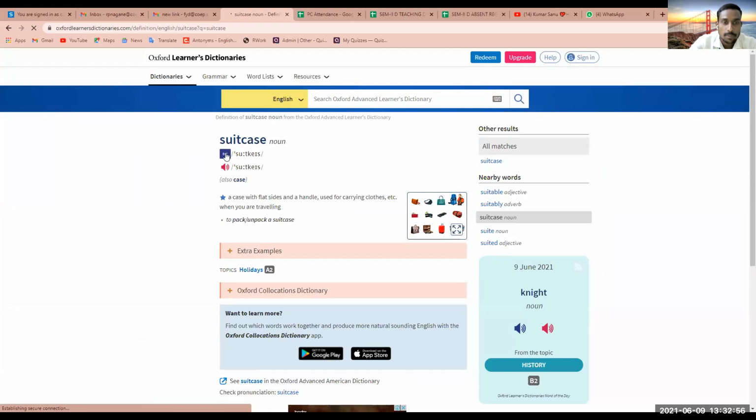I think that you people may not be able to listen it, but on your device you can check it, so that you are going to listen it. You can listen here. This one is British English, and this one is American English. So this is suitcase, not suitcase. And this is listening. And how to read? This way you can read. This is s, this is long u, t, k, a. This is a sound and s sound. So it is suitcase. Okay.